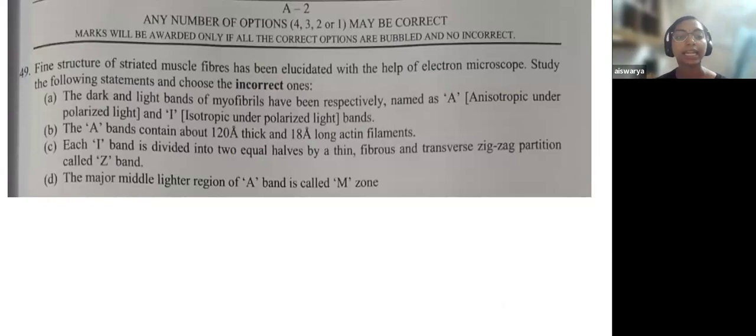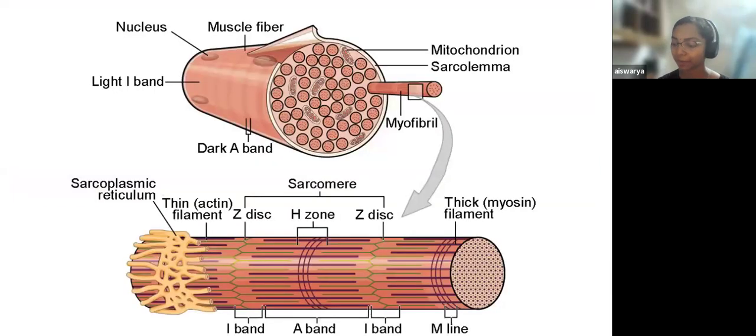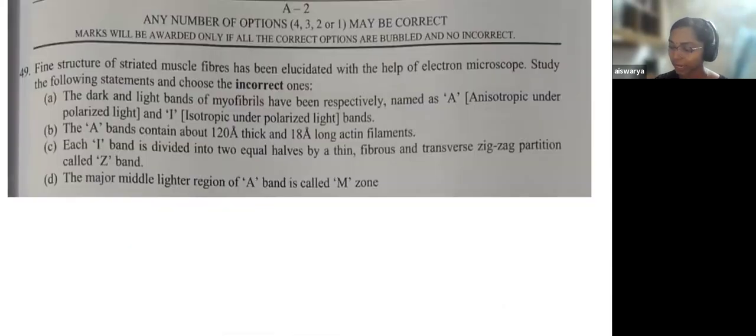The first option A: the dark and light bands of myofibrils have been respectively named as A, anisotropic under polarized light, and I, isotropic under polarized light. This is what is being said here. There is I band and A band. So the first option A is actually right. We are asked for the incorrect statement.